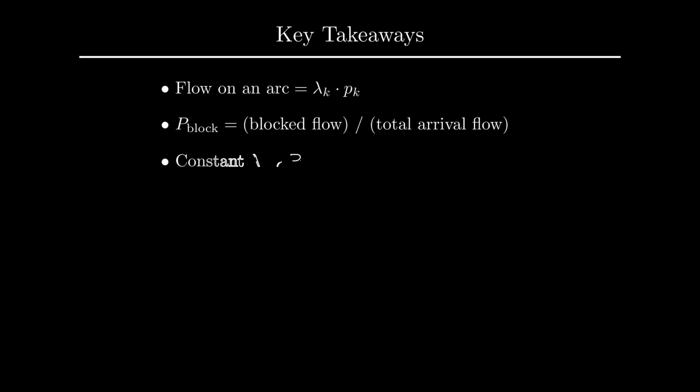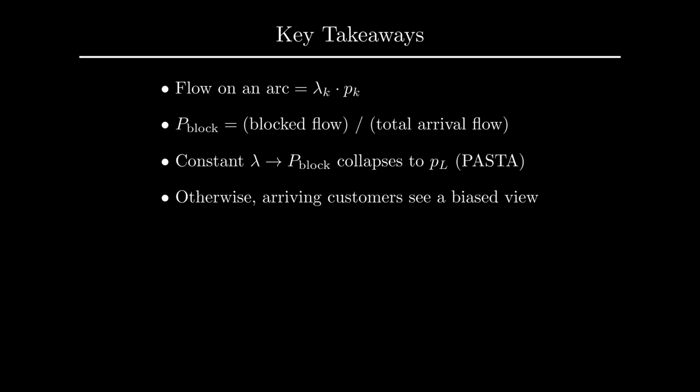To summarize, flow on an arc equals the rate times the time fraction. Blocking probability is a ratio of flows. When lambda is constant, the formula collapses to p sub L. Otherwise, arriving customers always see a biased view of the system, and that bias is precisely what this formula captures.